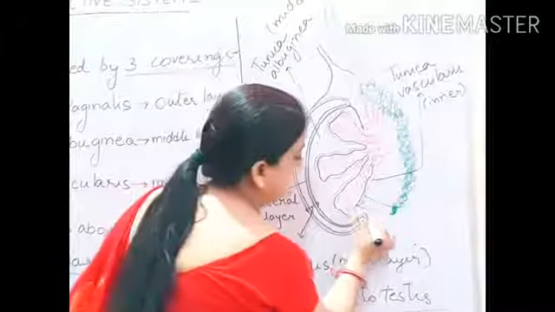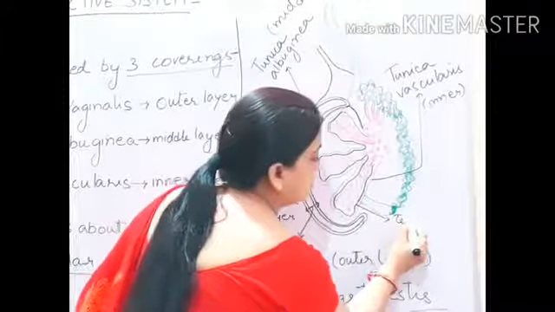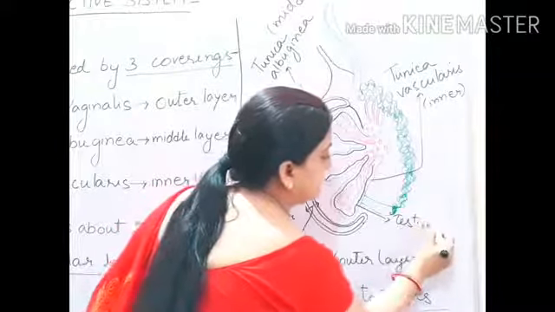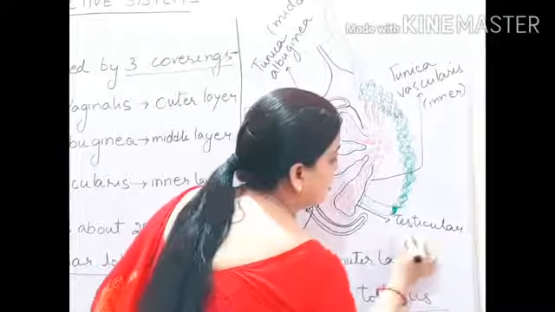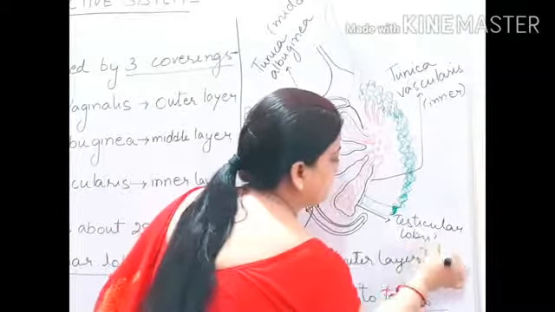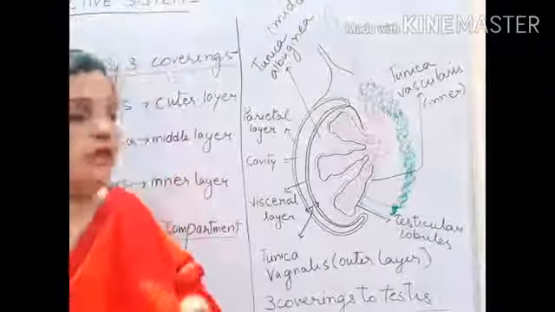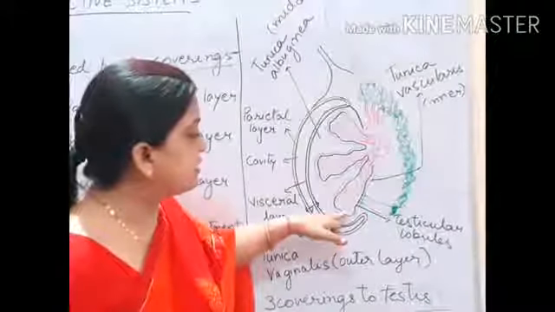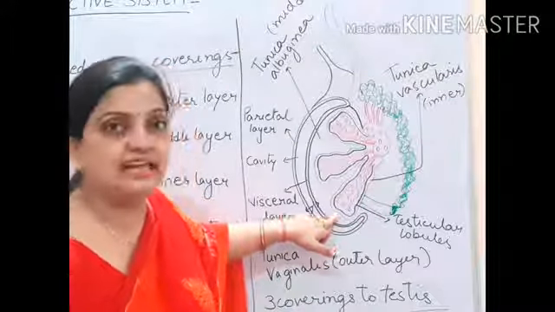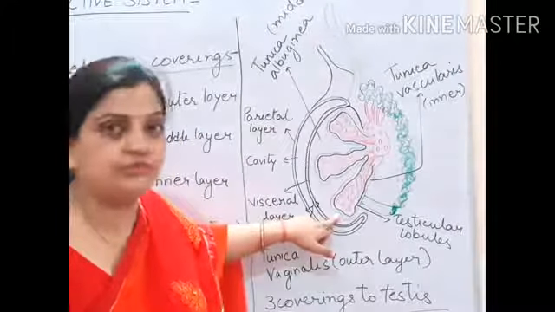Now you see that this testicular lobule is also lined by a wall, which I have drawn with blue color.